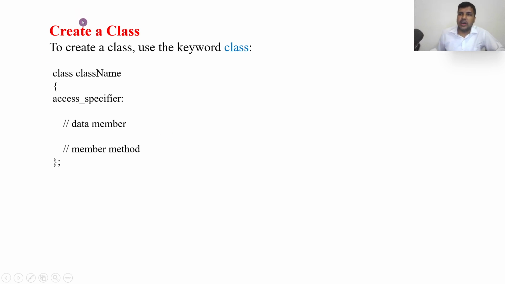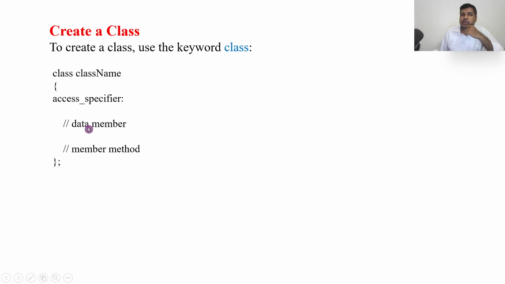Now let us see how to create a class. To create a class, the first keyword is class, then a space, then the class name. The class name can be anything. For example, if you want to create a student, you can say class student. The class contains access specifiers, data members, and methods or functions.